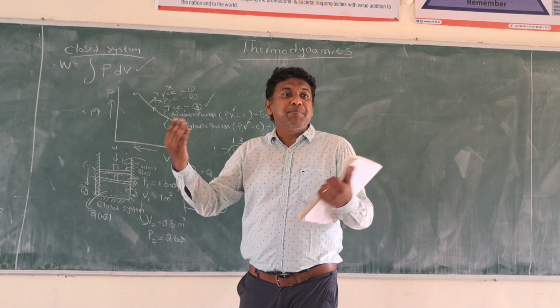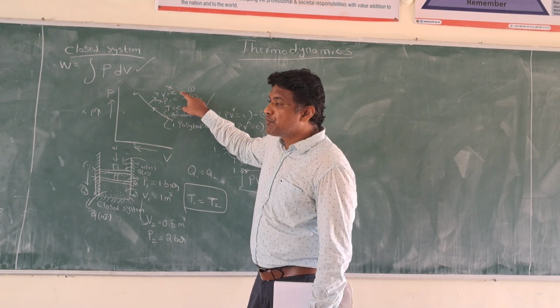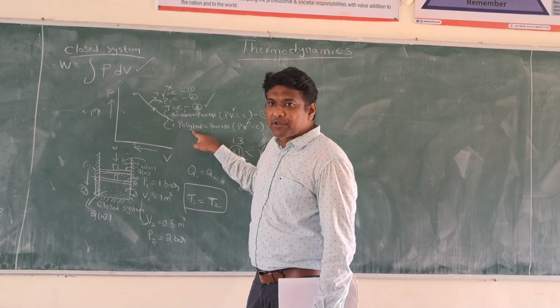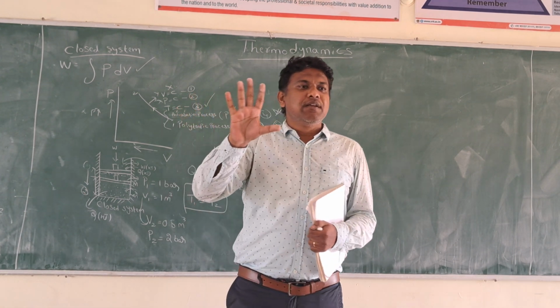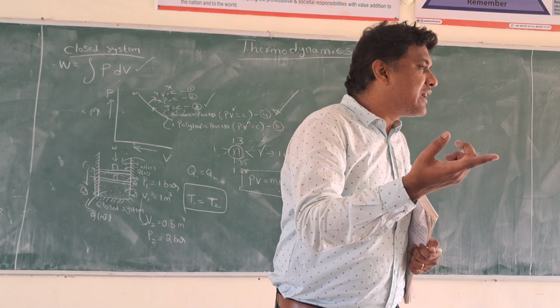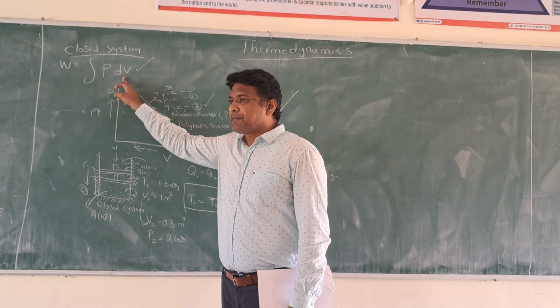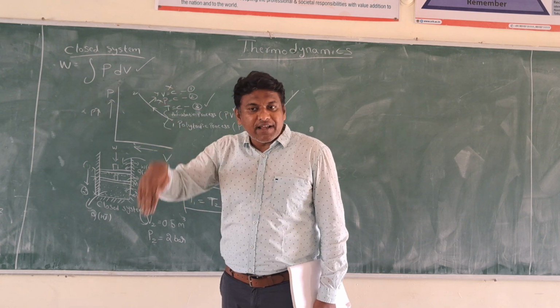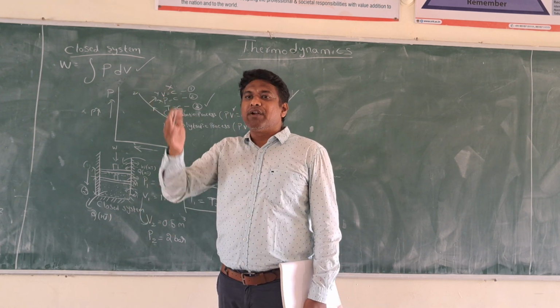The process may be any process: constant volume process, constant pressure process, constant temperature process, adiabatic process, or polytropic process. In those 5 processes, the system may undergo any process. What does the generalized equation of work mean? This is the work. Apply this and find out the work. If it is negative, work is done on the gas. If it is positive, work is done by the gas.